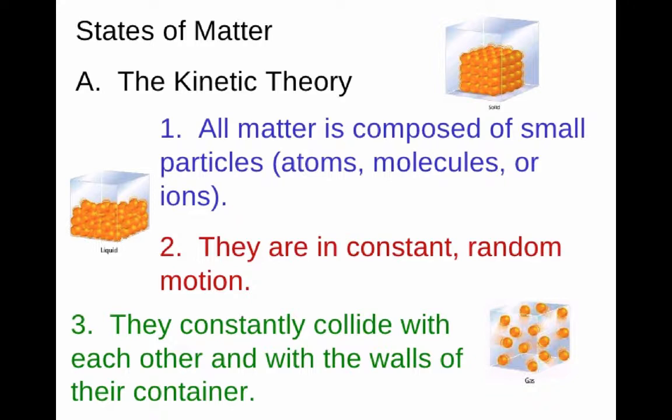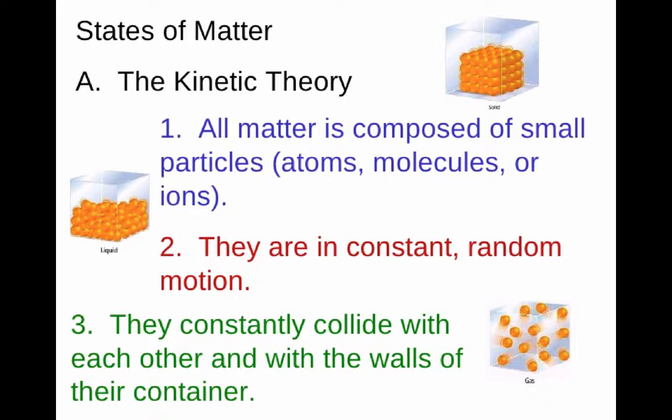The second part of the theory is that they are always in constant random motion. So even if atoms are in a solid, they are still vibrating. So every single atom is always in constant motion. Now theoretically, if you talk about absolute zero, this is supposed to be the temperature when atoms stop moving, but they've actually obtained that temperature and they're still moving. So atoms are always moving, whether they're moving really fast or just vibrating.